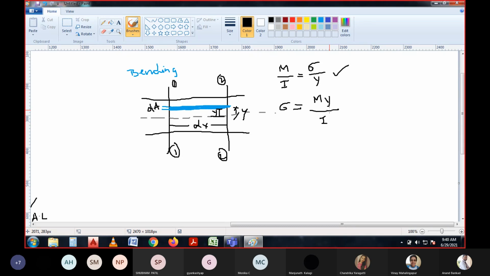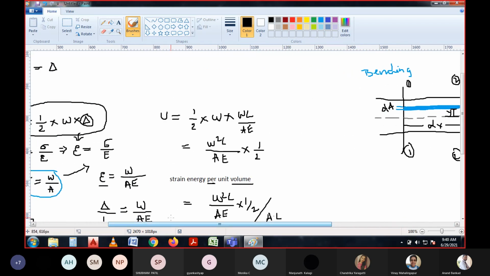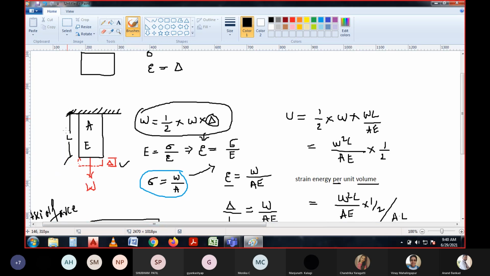In the previous case, the total strain energy was half of sigma square by E. Why am I considering the previous equation? Because by referring to this diagram, due to the load, it is going to get some deflection.